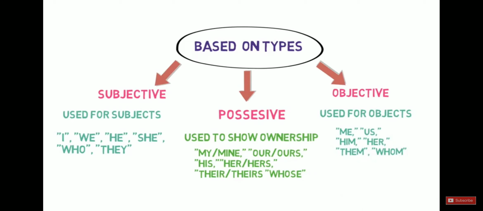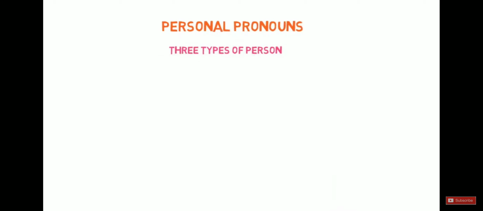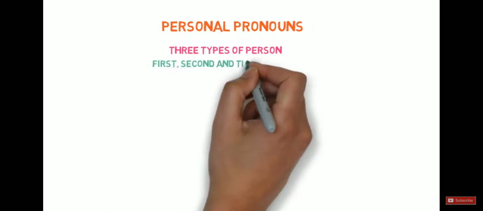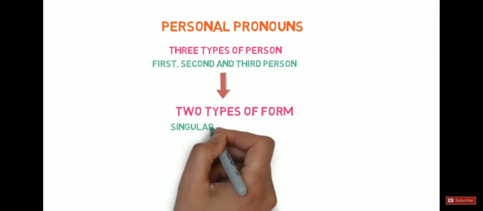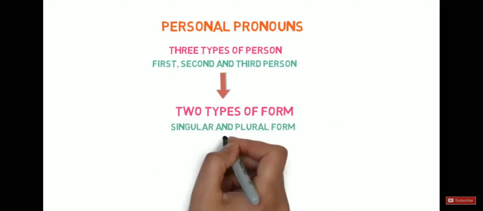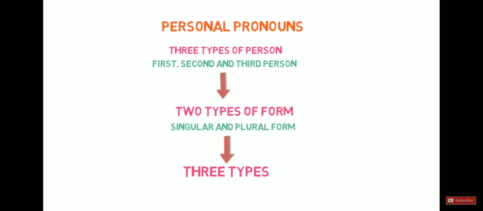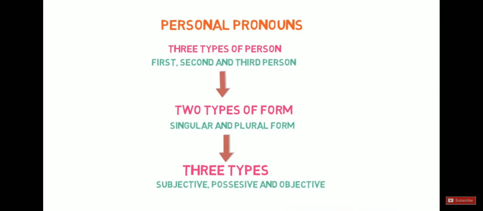Let's quickly review the 3 different ways in which personal pronouns are divided. They are divided based on 3 types of person: first person, second person and third person. 2 types of forms, singular form and plural form. And further divided into 3 types: subjective, possessive and objective. Okay, now we will look into each person separately to understand this pronoun.